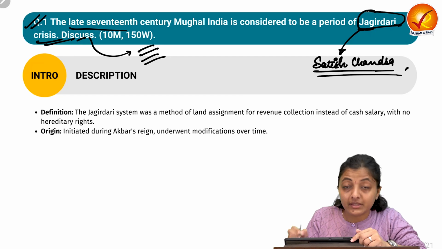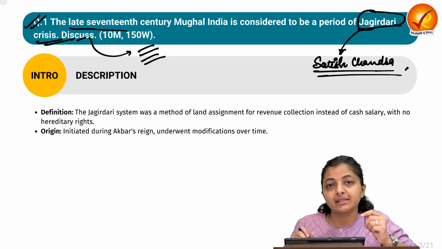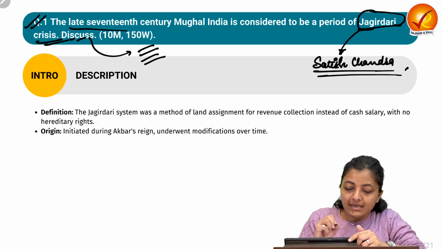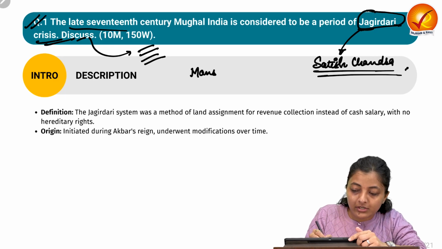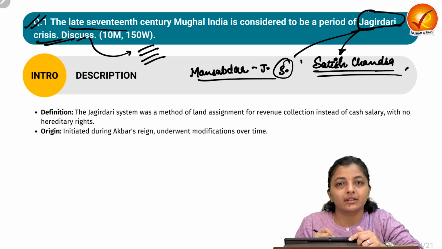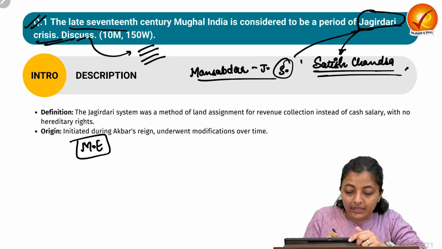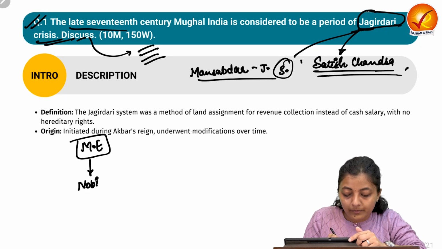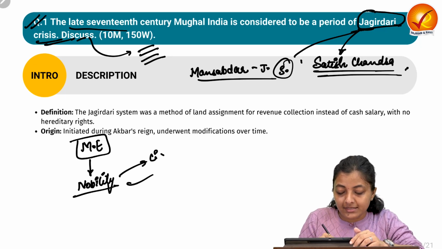So, you can start with this introduction also that this Jagirdari crisis theory was introduced by Satish Chandra. So let's understand what is Jagirdari crisis. For that you must understand what is Mansabdari also and how Mansabdars and the Jagirdari system played the role in this particular thing. Okay. So under the Mughal Empire there was a nobility class, we all know. The nobility class consisted of the civil bureaucrats and the military commanders.